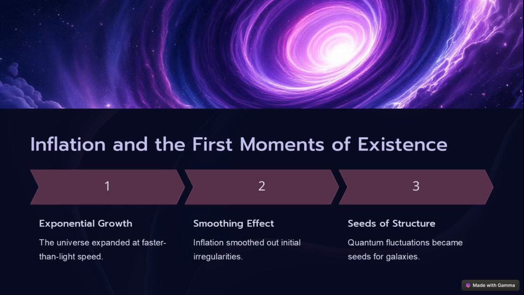Right after the Big Bang, the universe went through a period called inflation, where it underwent exponential growth, expanding faster than the speed of light. This may sound impossible, but this rapid stretching of space itself doesn't break the rules of physics in the usual sense. During inflation, most tiny bumps or wrinkles evened out in a smoothing effect, although some slight differences, called quantum fluctuations, remained. Over billions of years, these subtle variations grew into stars, galaxies, and clusters, making them the true seeds of structure in our cosmos.